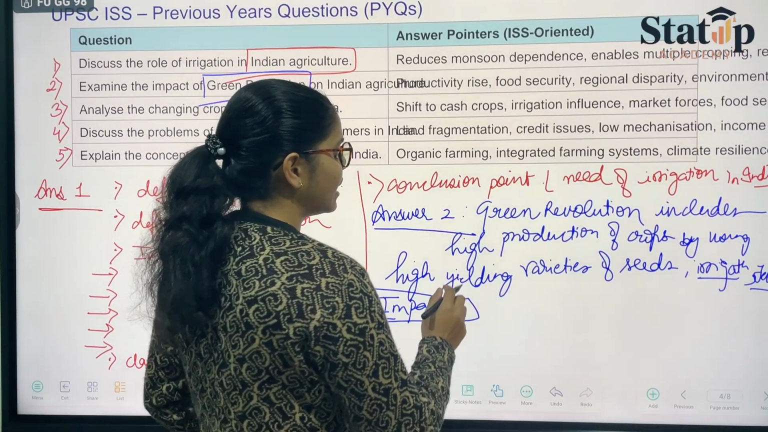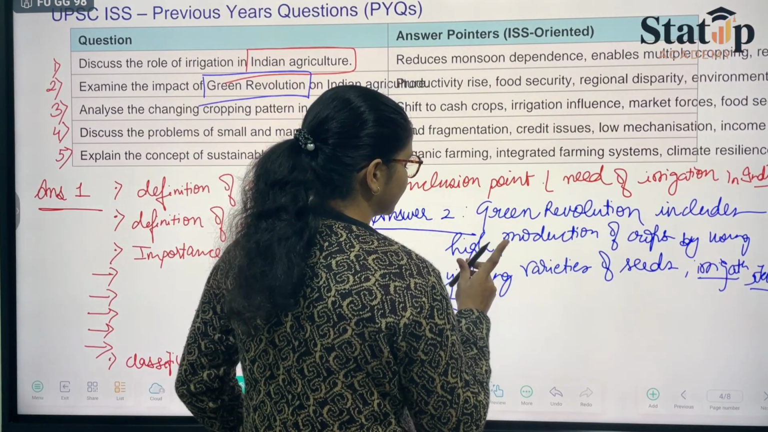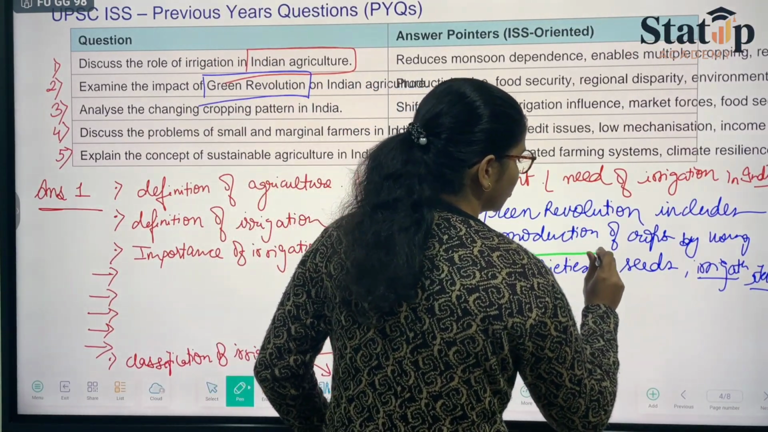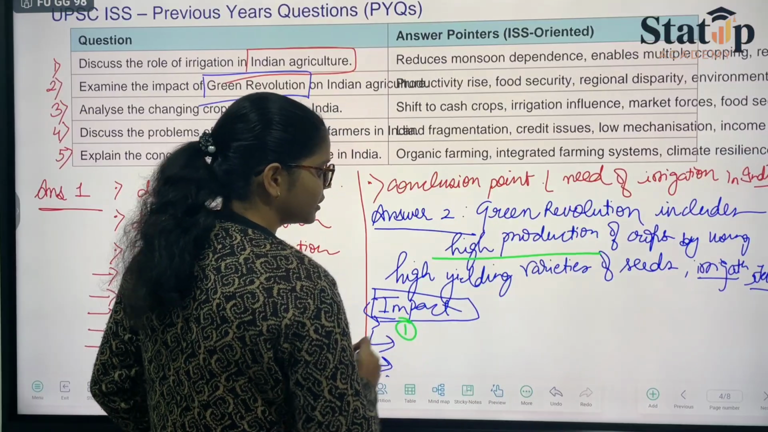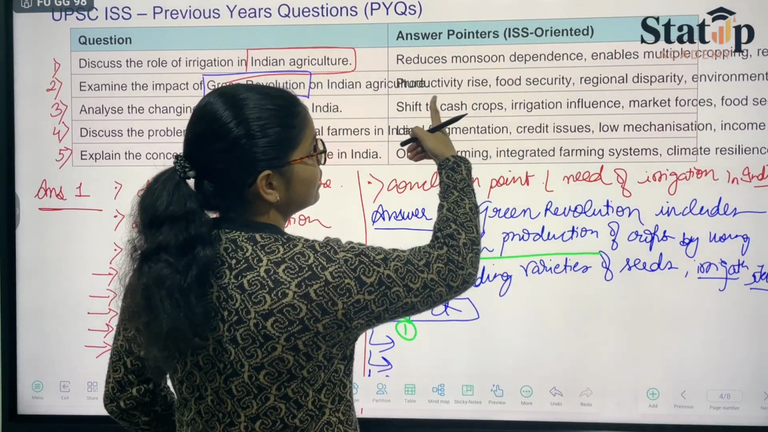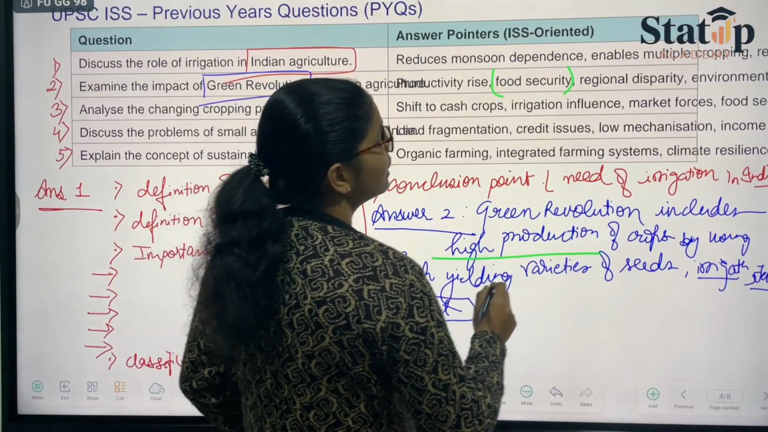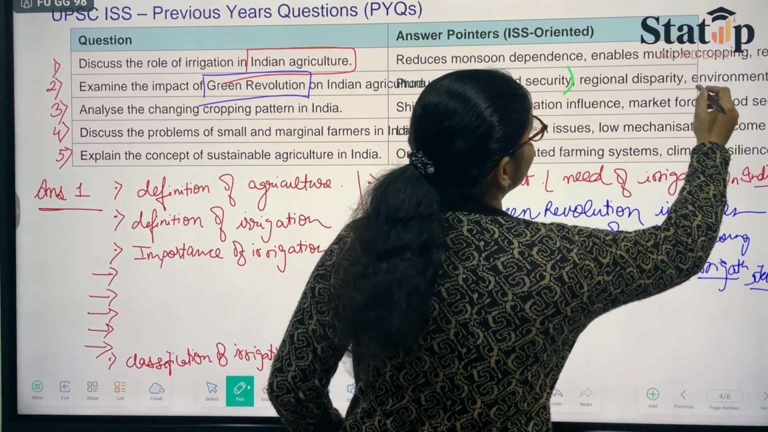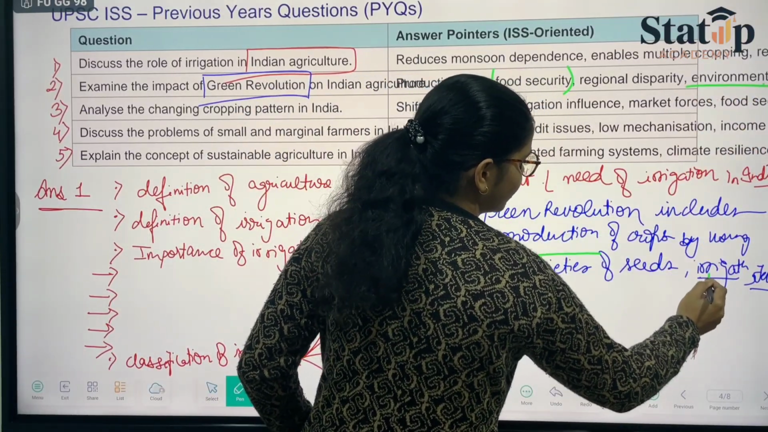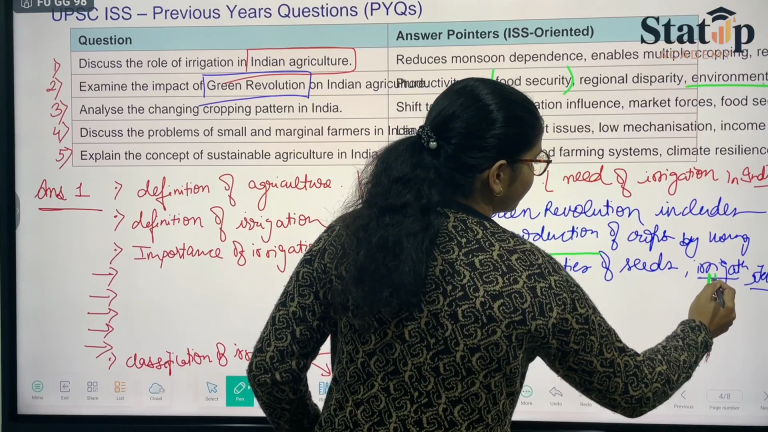First of all, it is giving high production. For high production, here we have high production. So high production will become your first point. Then they are saying food security is there, so food security becomes your second point. Then they have the environmental issues being solved via irrigation, so this becomes your point number 3.